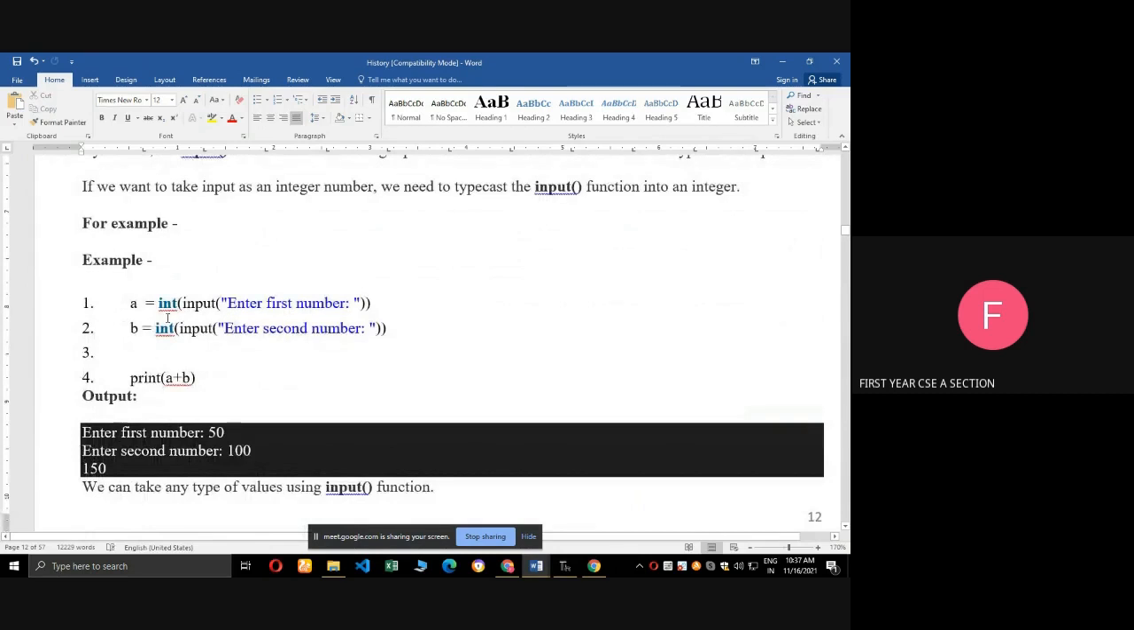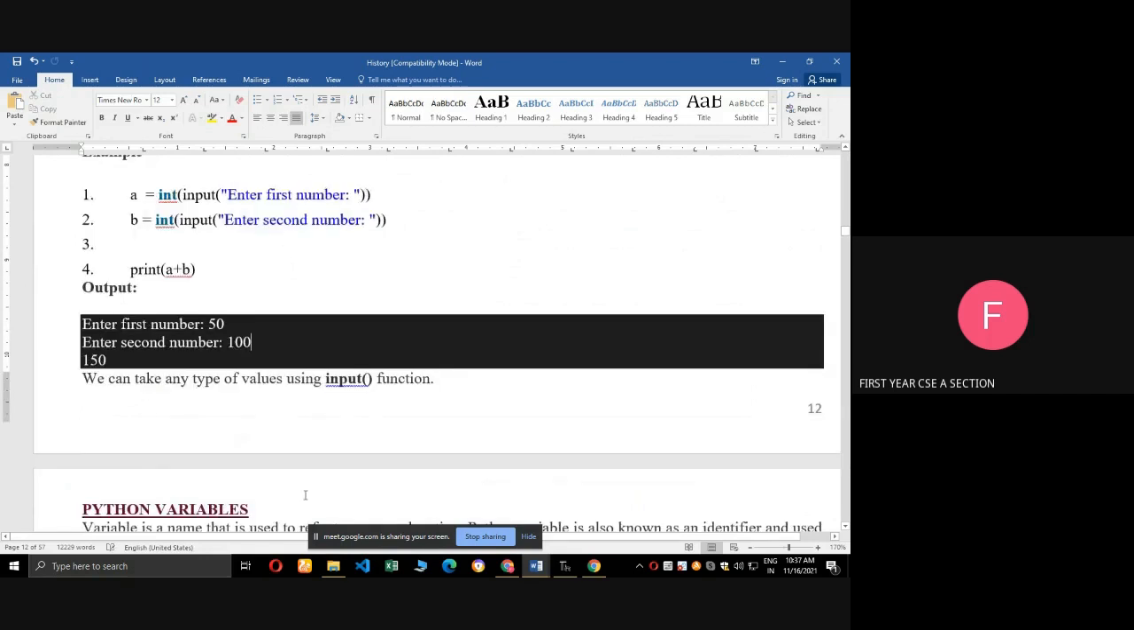Next, a equal to, we are getting the integer value. So we need to typecast the input into integer. So a equal to integer of input of enter the first number, b equal to second number, print of a plus b. See, enter the first number 50, enter the second number 100, so it will print 100 plus 50, 150.